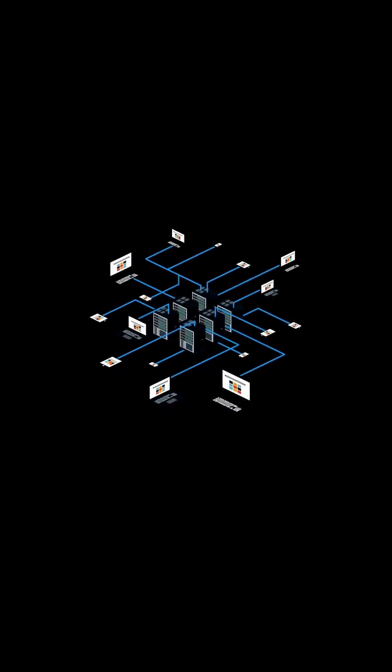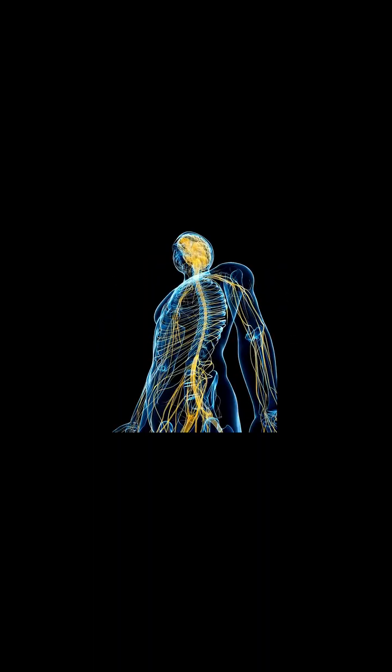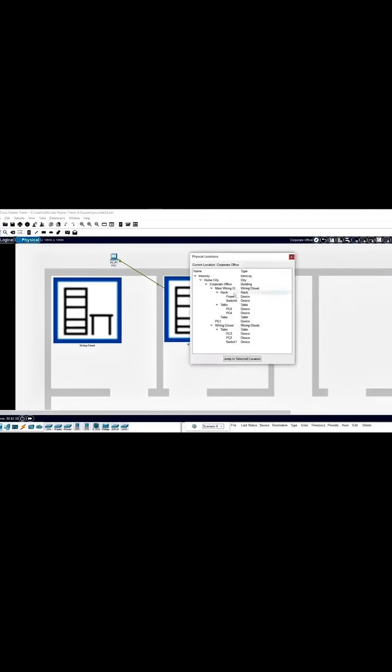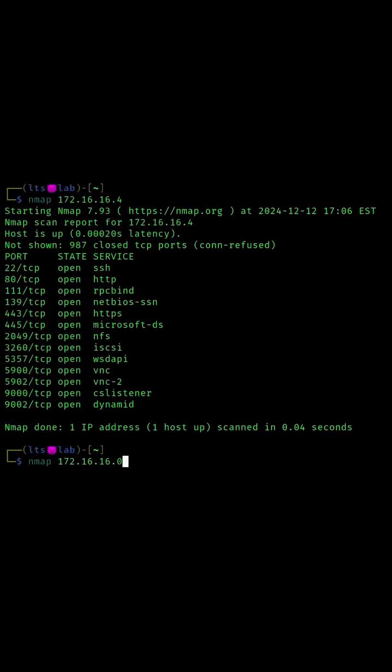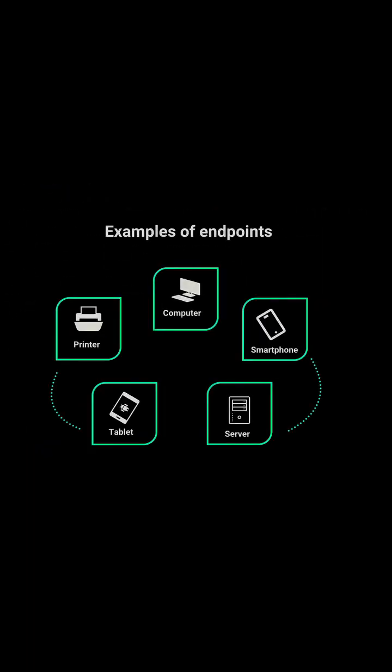Networking matters in ethical hacking because it allows hackers to understand the IT infrastructure they are testing. A network is like the nervous system of an organization, interconnecting devices, applications, and users. Ethical hackers need to grasp how these components interact to uncover potential weaknesses, such as open ports, misconfigured devices, or weak protocols. Every device on a network represents a possible entry point for an attacker, and understanding data flow enables hackers to determine where they can intercept or manipulate information.